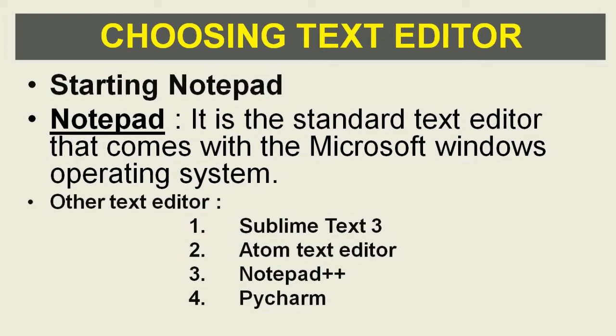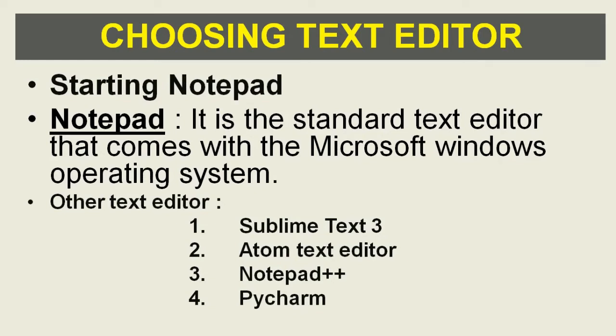We are newcomers, right? There are lots of text editors: Sublime Text, Atom, PyCharm, Notepad++, Visual Studio, and many more. Since we are newcomers, start with Notepad. I think we all have a laptop, desktop or PC.